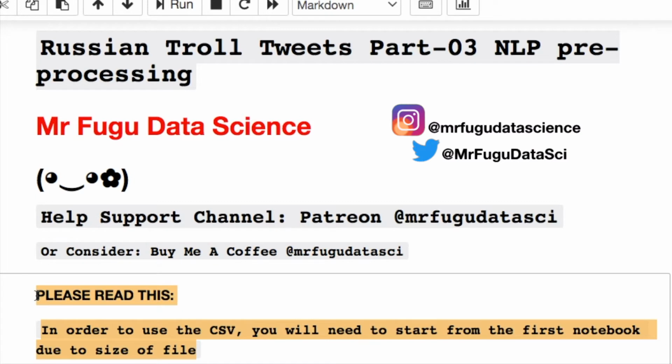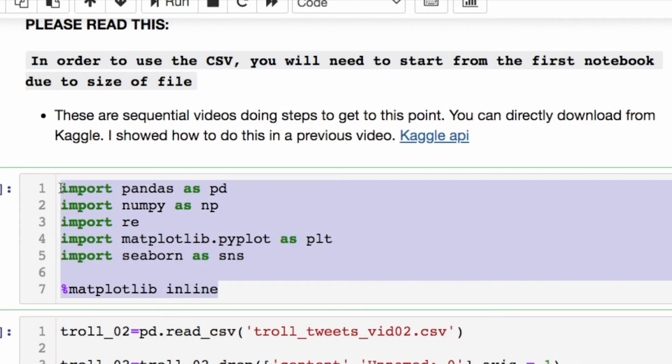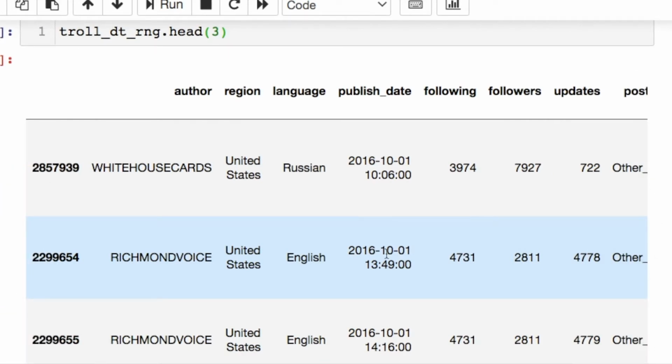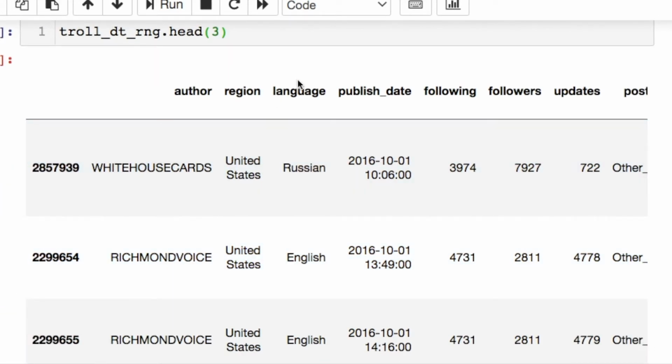If you're trying to follow along, you're going to need to follow from the first notebook. Otherwise, you can pull directly from Kaggle to get the data set. Here are the basic imports that we're going to have for now. Just remember what this data looks like from the last video. Here are the tweets that we have. We're going to be splitting off of this language right here. We're also going to be doing some formatting today, working with the author portion.